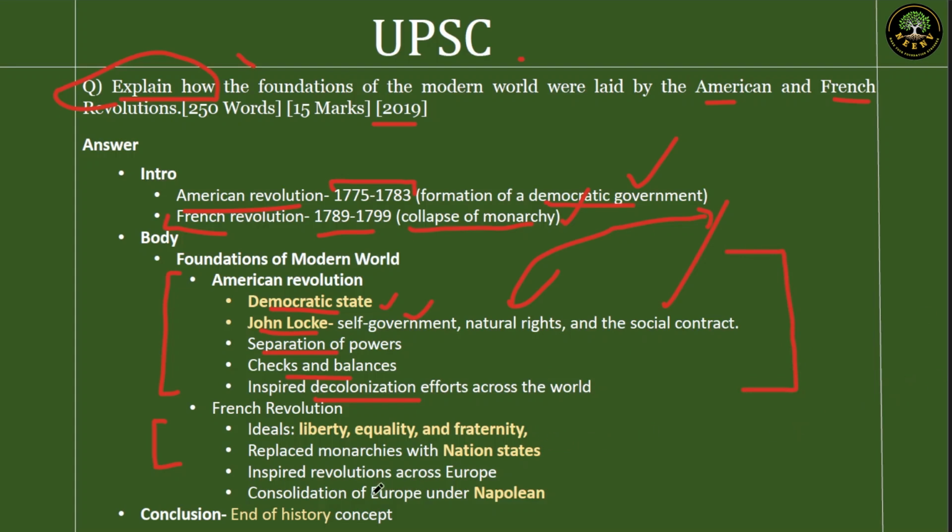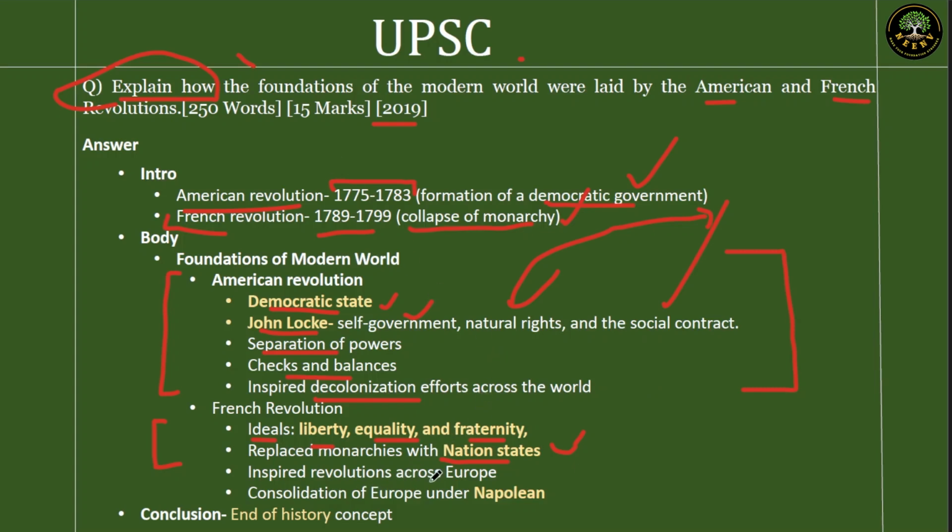When it comes to the French Revolution, the first point should be the three ideals: liberty, equality, fraternity. Second is the replacing of monarchy with nation states. This is a trend that will continue everywhere. Take the case of India for example. We had more than 590 princely states at the time of independence. All of them were replaced. Now there is no trace of monarchy in India. Everything got transferred and integrated into the nation state of India.